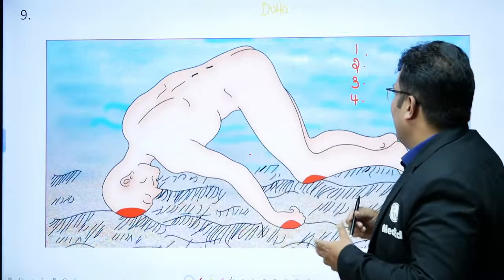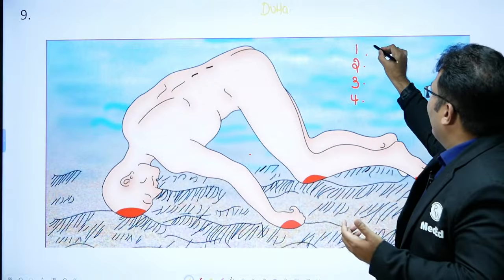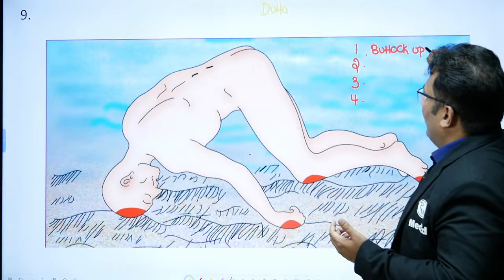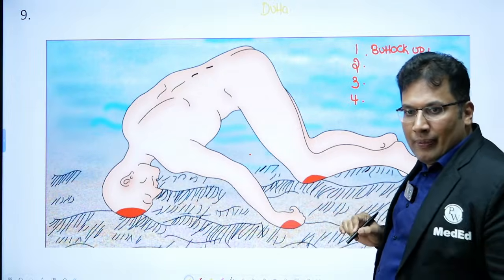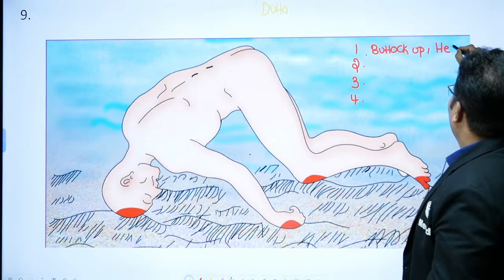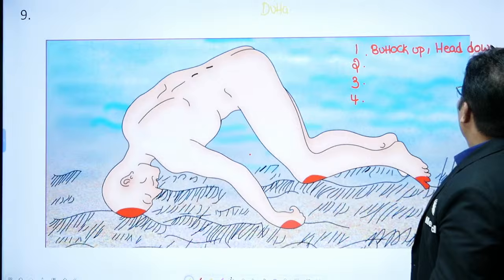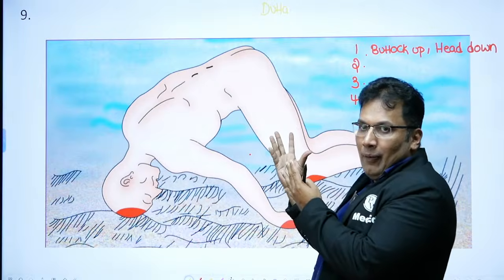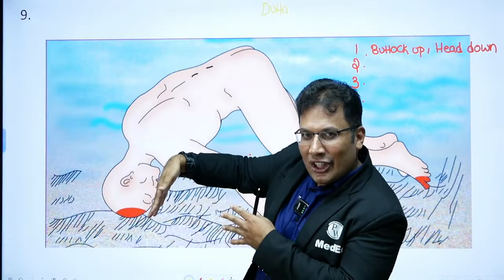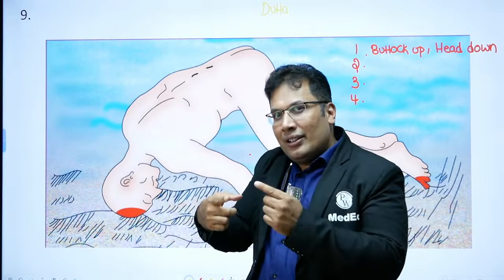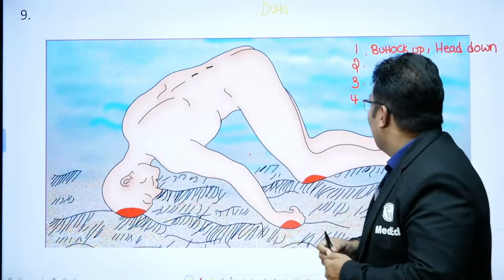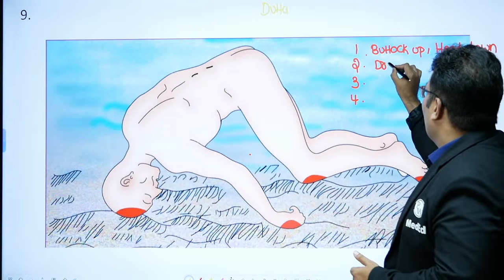He said, sir, buttock up. Buttock up, head down position. So this is known as head down position. What you can see here is buttock up, head down. This is the classical position of a dead body in case of drowning in the water.